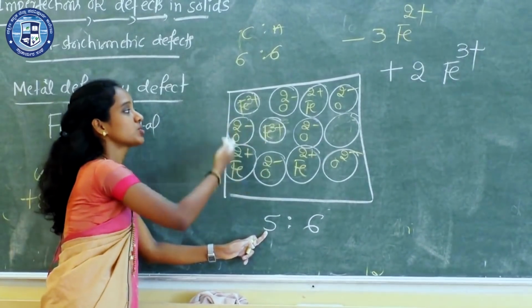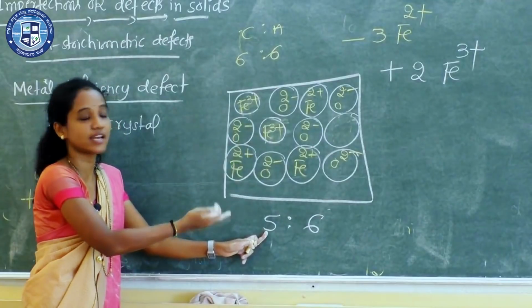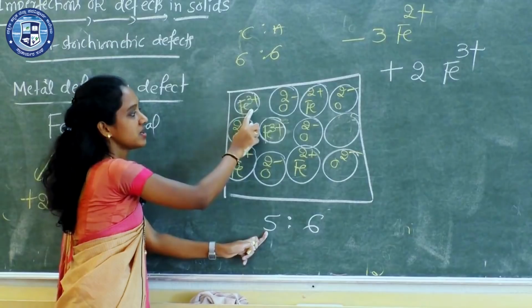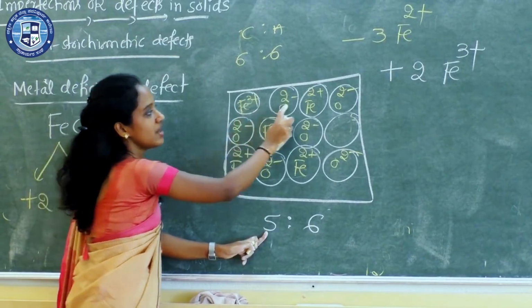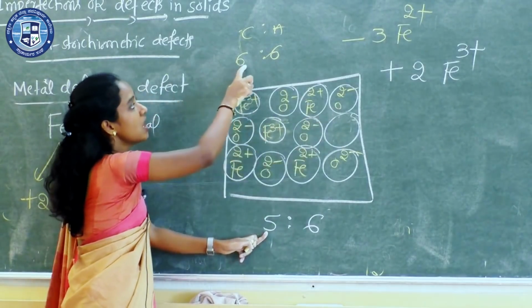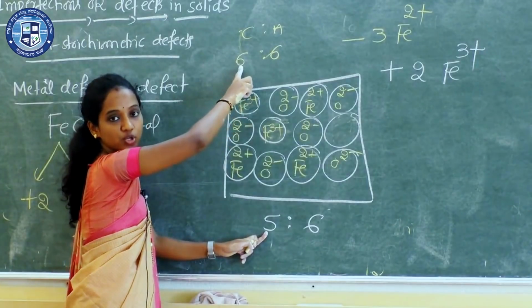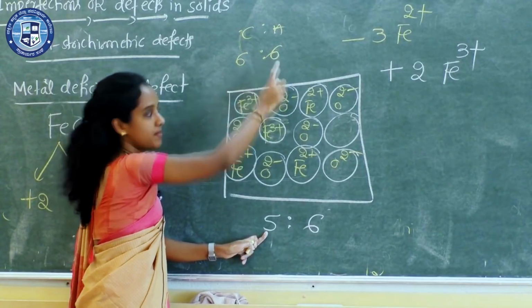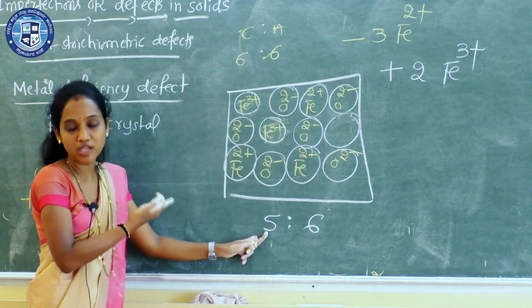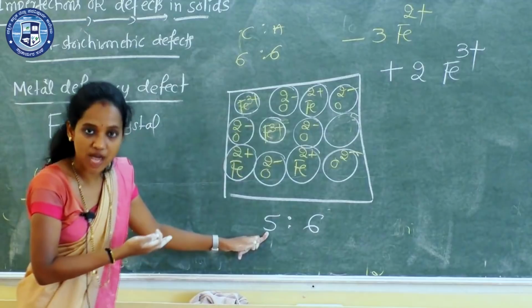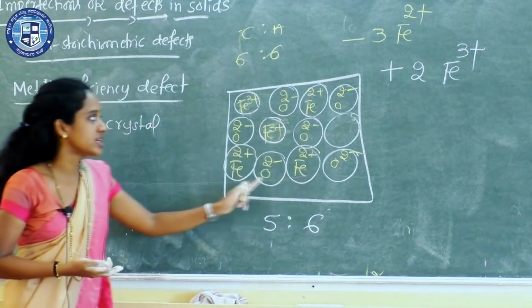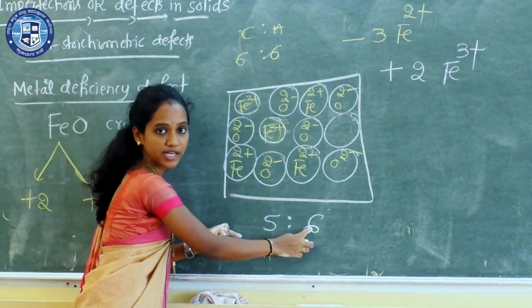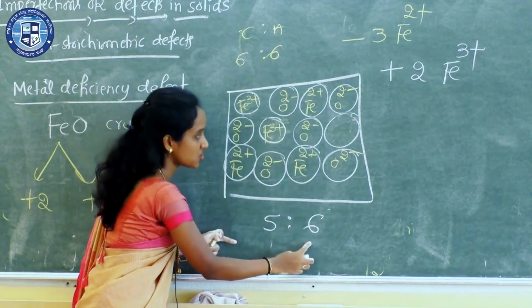What about the charge? Plus and minus charge, are they the same or not? See, initially I took only Fe2+ ions. How many are there? 6. So 6 into 2, 12 positive charges. Now you check here, once again there are 6 oxide ions, so minus 2, again it is 12 negative charges.